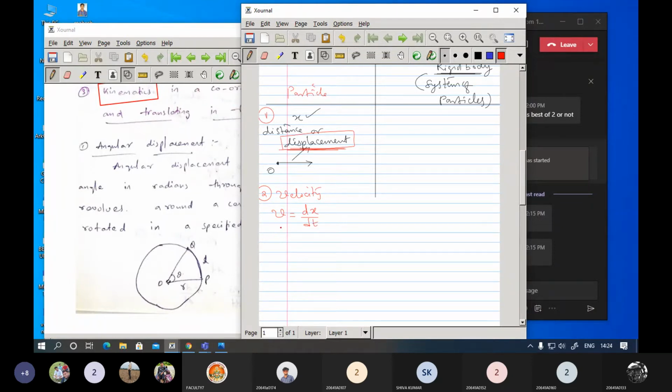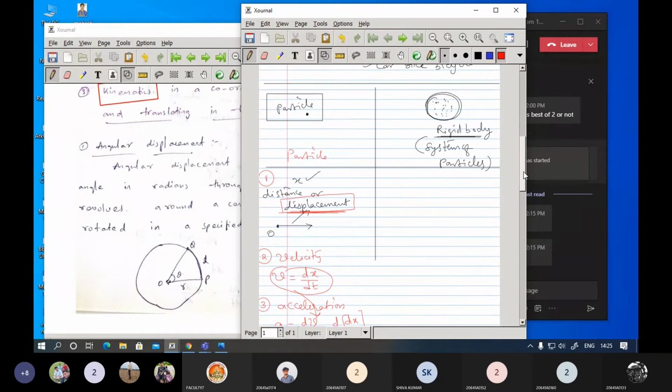Now if the velocity is again changing, then you are going to get the acceleration. So how can you give the acceleration? Acceleration a can be given as rate of change of velocity, dv by dt. Now if you substitute the expression here, d by dt, and what is v here? It is dx by dt. So you can write d square x by dt square. So up to this point, let us compare with the system of particles.